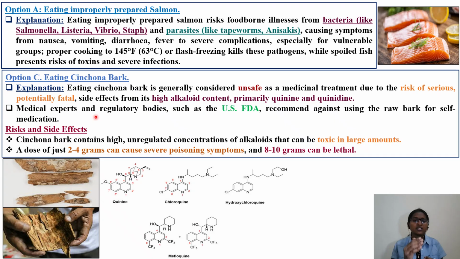Next, what are the risks and side effects with respect to consumption of this cinchona bark? It will lead to high and unregulated concentration of alkaloids that can be toxic in large amounts. They have given some amounts also: if you take 2 to 4 grams, it will cause severe poisoning, and 8 to 10 grams of consumption will cause lethality or fatality.